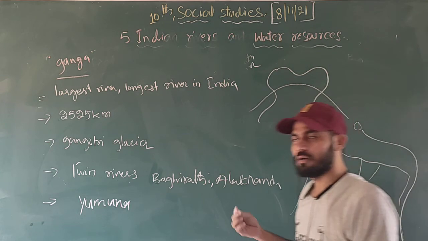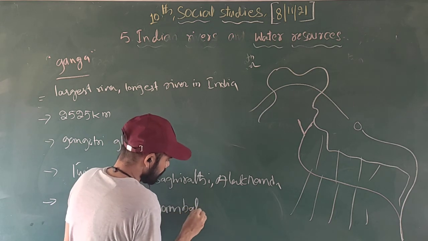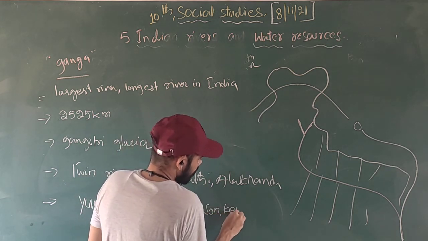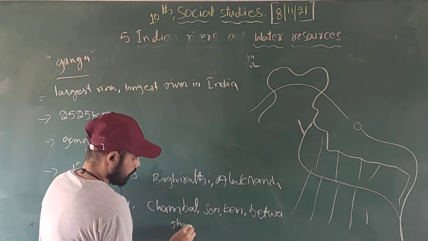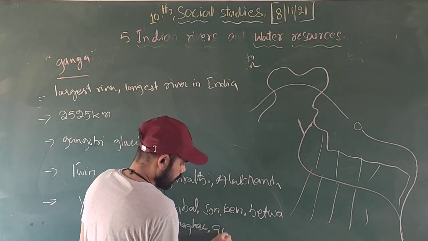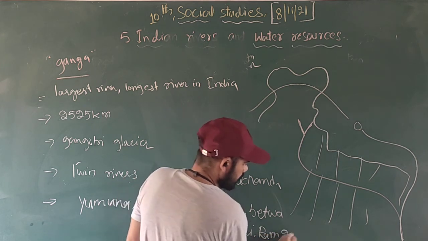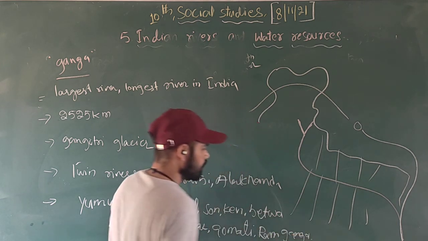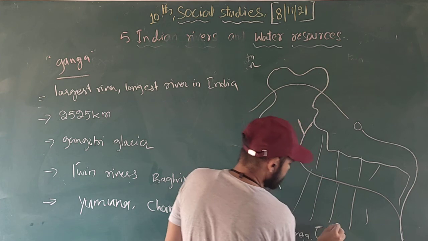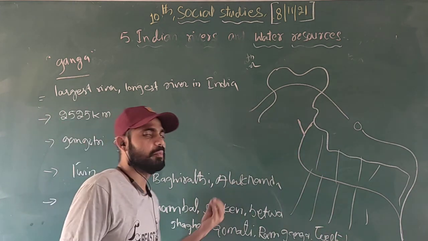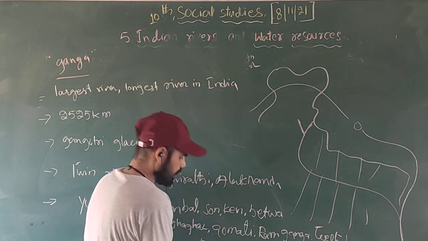The river Ganga's tributaries are the Yamuna, Chambal, Son, Ken, Betwa, Gaggar, Gomati, Ramganga, Tista, and Banas. The river Ganga has many tributaries.